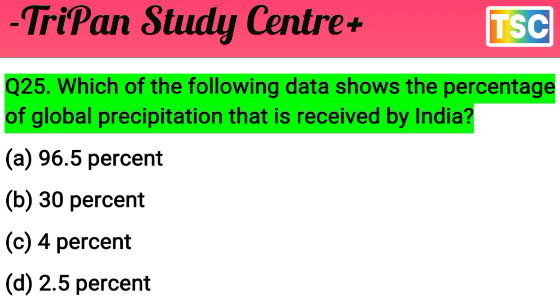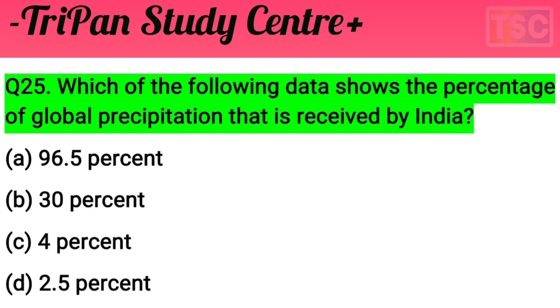This is an important question. Which of the following data shows the percentage of global precipitation that is received by India? The options are A, 96.5%, B, 30%, C, 4%, D, 2.5%. That's important here. But first of all, choose your answer, because you test your knowledge.